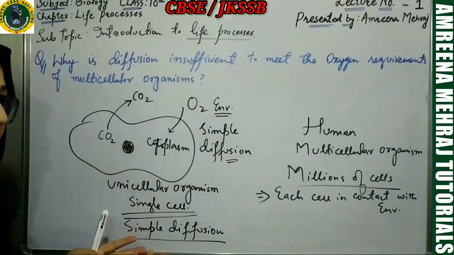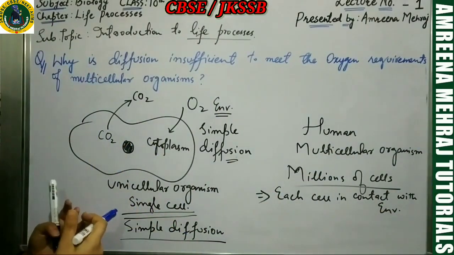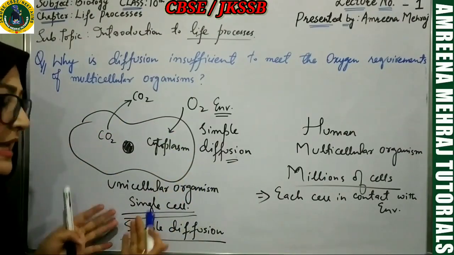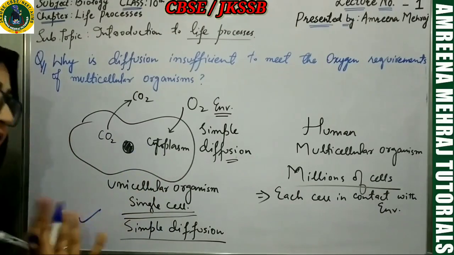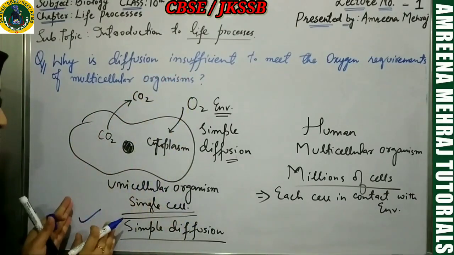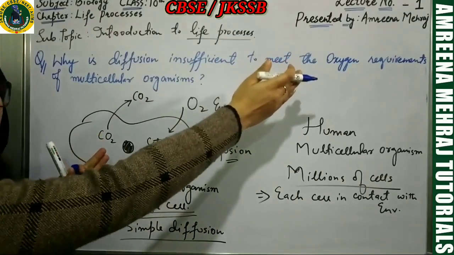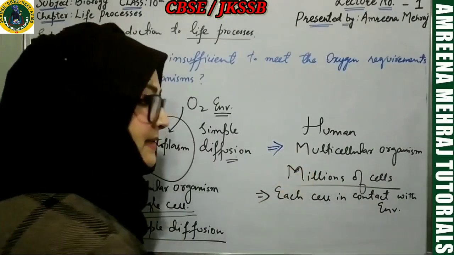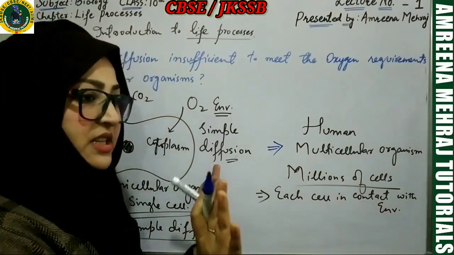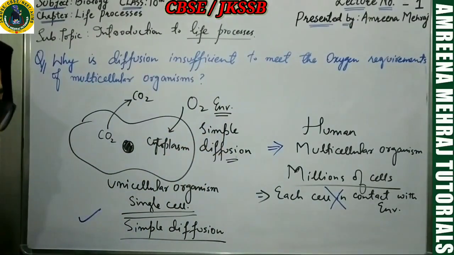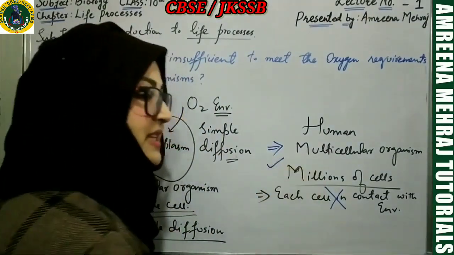Amoeba, a single cell, paramecium, a single cell, these simple organisms, their body is just made of a single cell, and in them simple diffusion is sufficient for exchange of gases. Simple diffusion is sufficient for obtaining oxygen. But in multicellular organisms, simple diffusion is not sufficient, because each cell is not in contact with the environment, and we are made up of millions of cells.